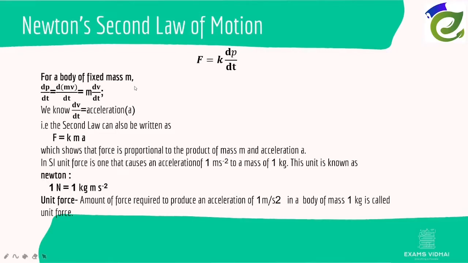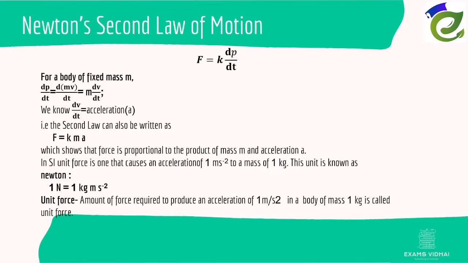Now for a fixed mass m, we know that p is equal to mv, and substituting the p value here, we get d of mv by dt. You know that mass is constant, therefore m into dv by dt. We know that the rate of change of velocity with respect to time is known as acceleration, that is, dv by dt is acceleration. Therefore, the term dv by dt becomes acceleration a, and we can write that F is equal to k into ma. The second law of motion can also be written as force is equal to ma, which shows that the force is proportional to the product of the mass and the acceleration.